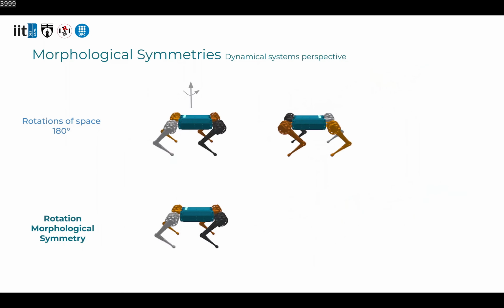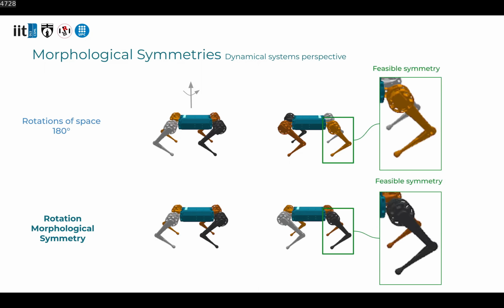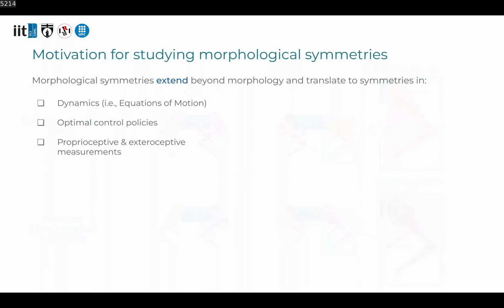Another example of a morphological symmetry is the capability that some quadruped robots have to imitate 180 degree rotations in space with a feasible discrete state transformation. In these scenarios, as both symmetry transformations are feasible, for each symmetric state there exists more than a single kinematic configuration.